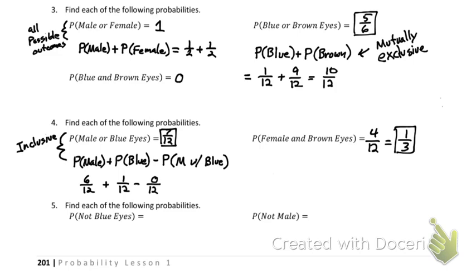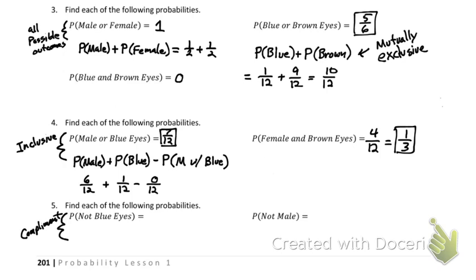All right, the very last thing we're going to talk about is not. The word not is known as a complement. These are complements. The probability of not blue eyes.